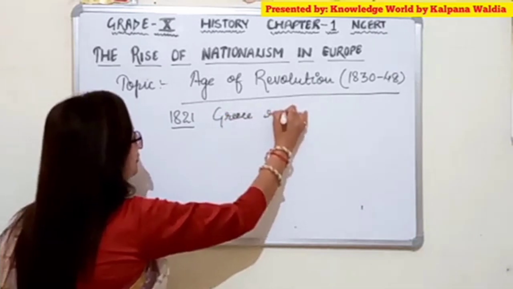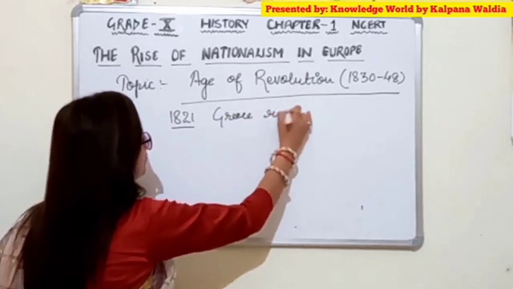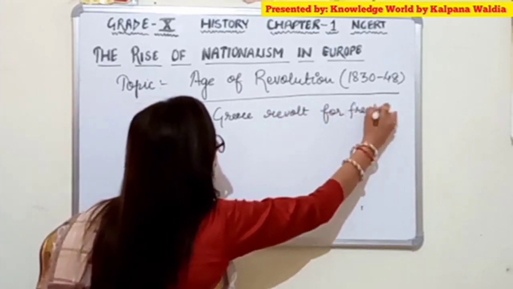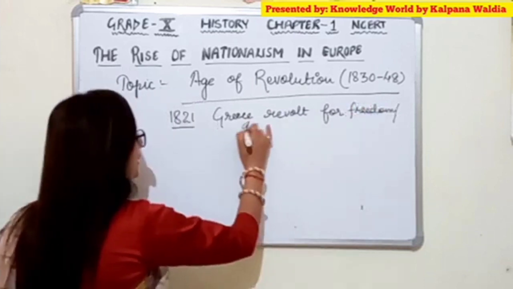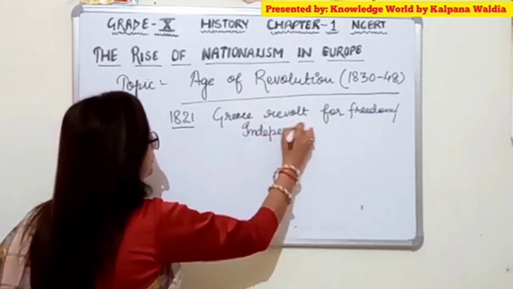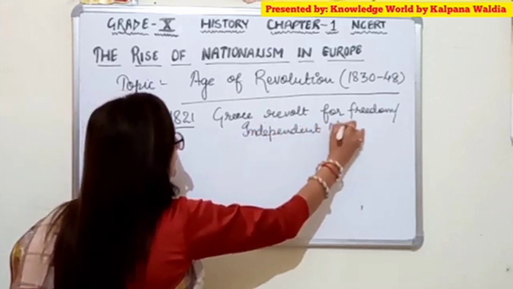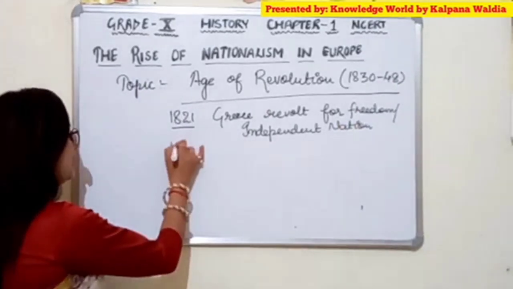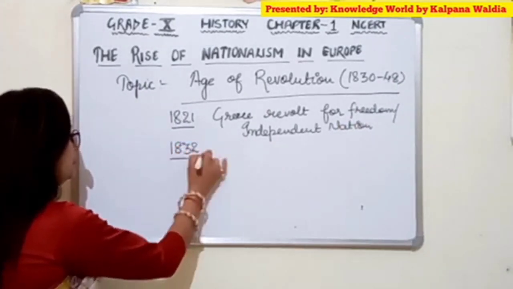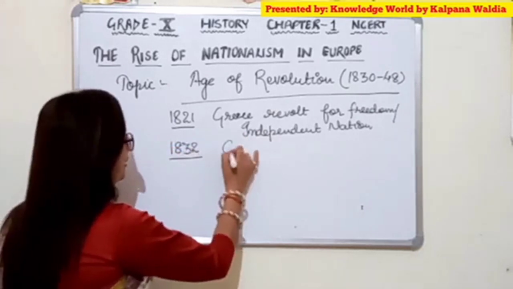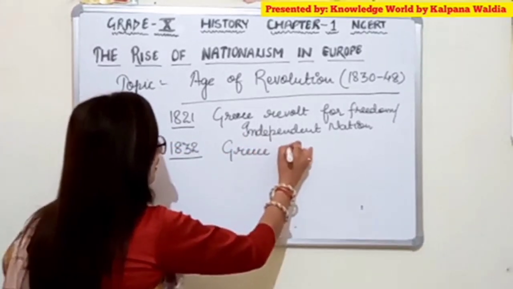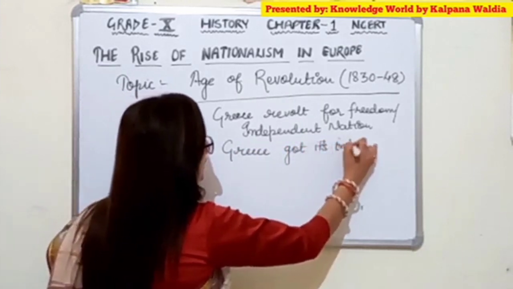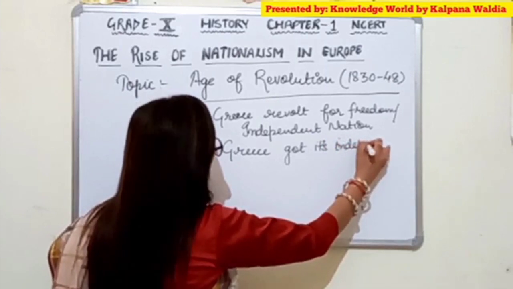So let us start with the first incident, in the year 1821, when Greece revolted for its freedom, or for the declaration of an independent nation. So the Greek war took place in the year 1821. Soon after, in the year 1832, Greece got its independence and was declared an independent country.